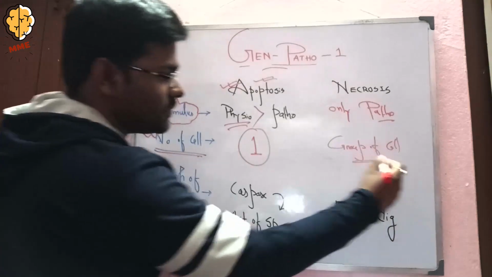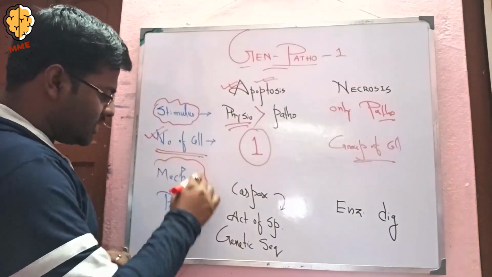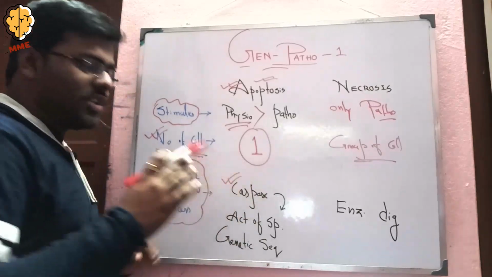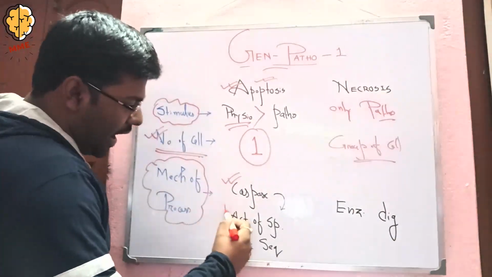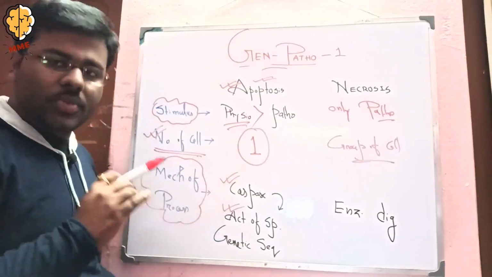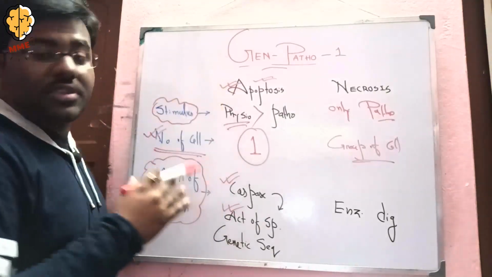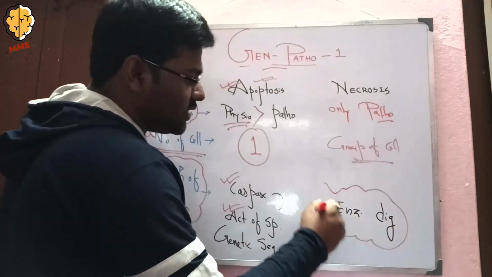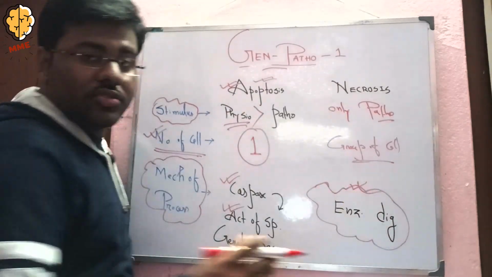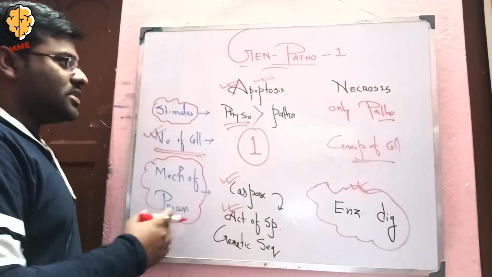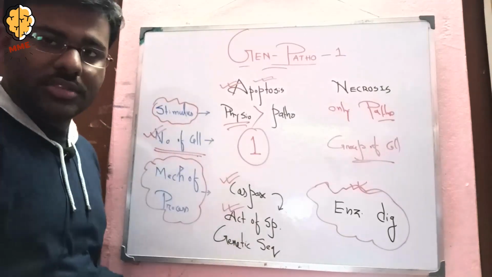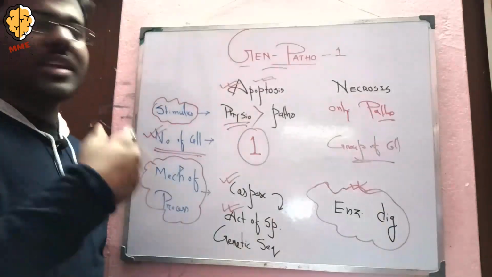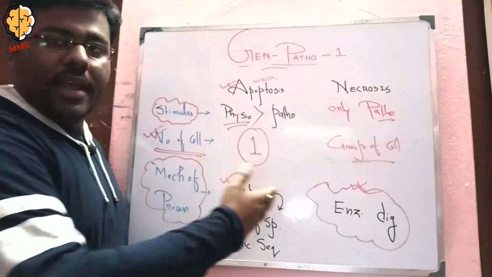Then the mechanism of the process of apoptosis. Mainly the caspase enzymes are stimulated, then there is activation of a specific genetic sequence, and then the apoptosis process occurs. And in case of necrosis, enzymatic digestion occurs, like denaturation of proteins. So they are the basic differences between apoptosis and necrosis. Now I am going to some specific morphological changes in case of apoptosis and necrosis.